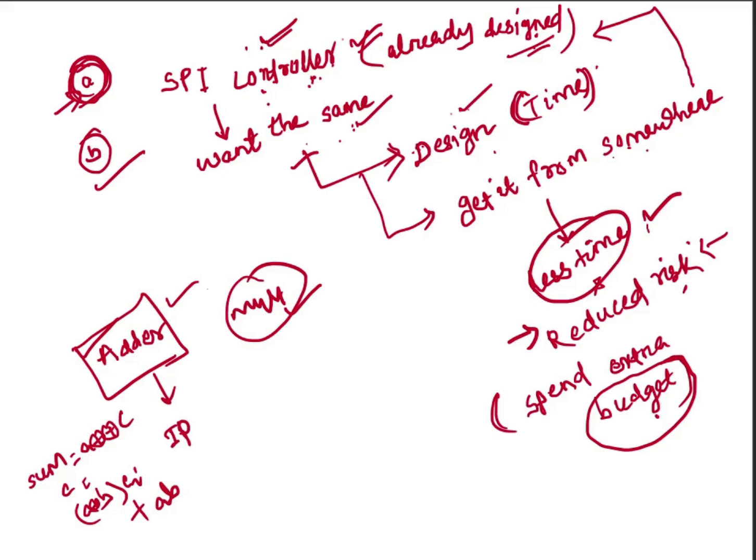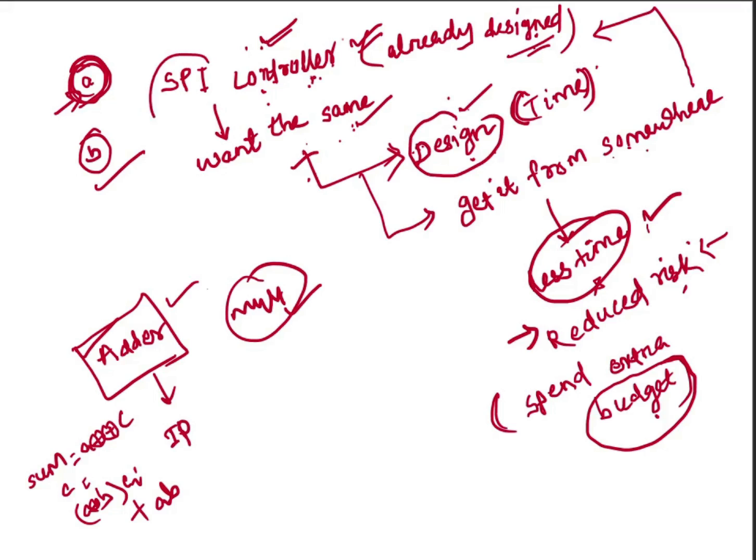So if some logic block is present, or code is available for a design, then there is no need to write the code and no need to design that block. Instead of designing it from scratch, it is better to procure it from somewhere, okay?